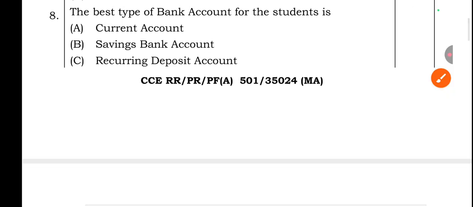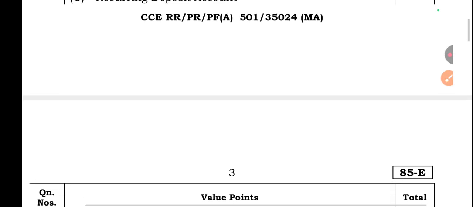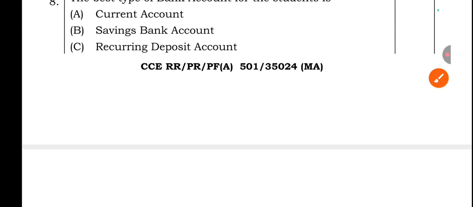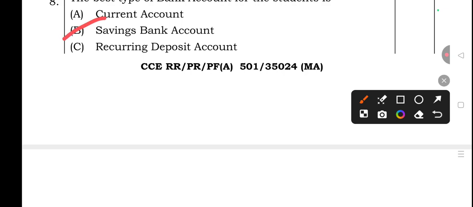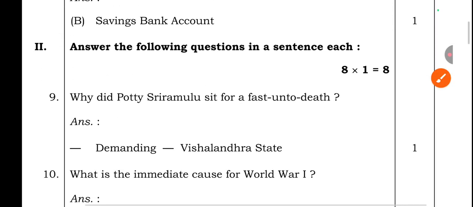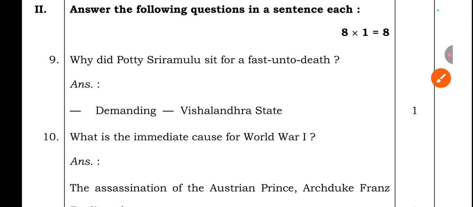Question number 8. The best type of bank account for a student is current account, saving account, recurring account, or term deposit account. The right answer is option B, saving bank account. Question number 2: answer the following questions in a sentence each, carrying 1 mark. Total 8 questions are there.